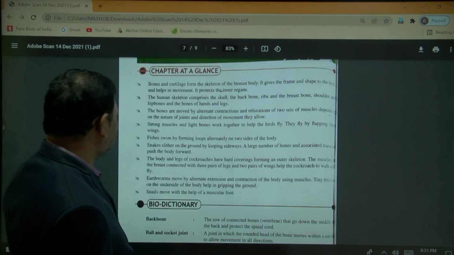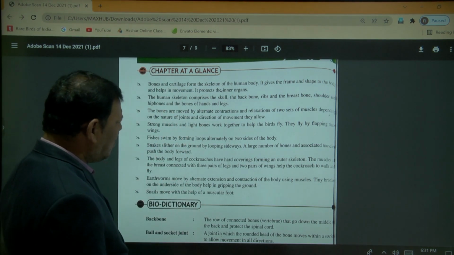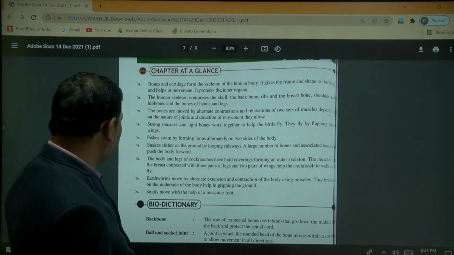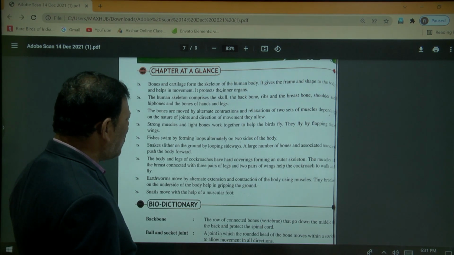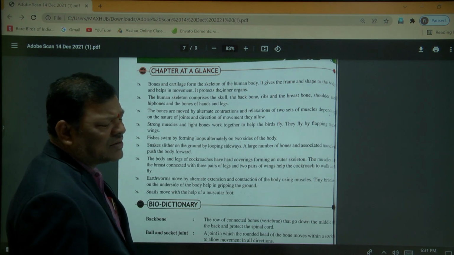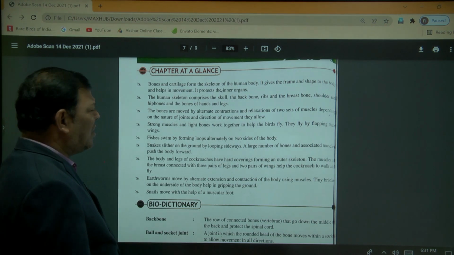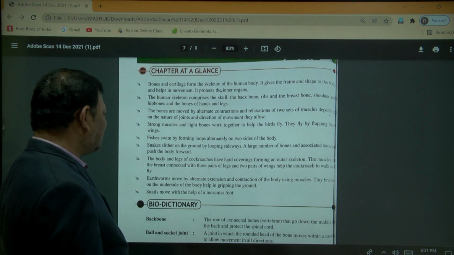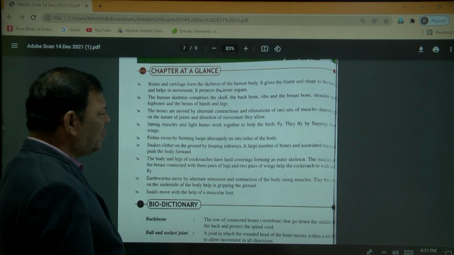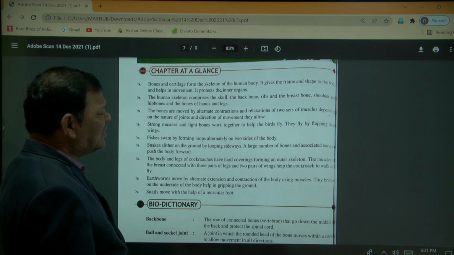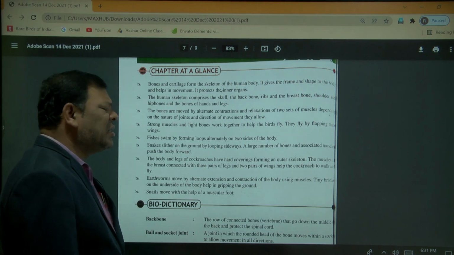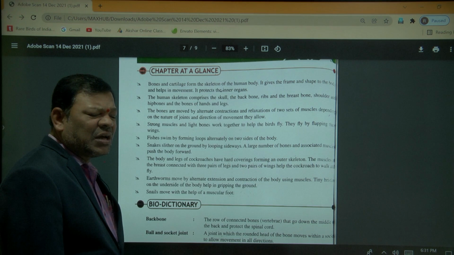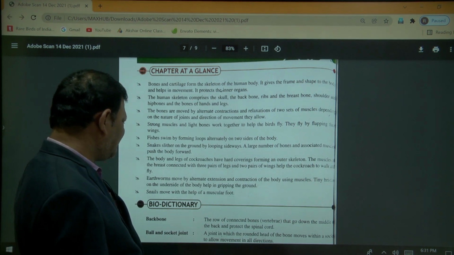Next, in the cockroaches you can see that the body and legs have a hard covering forming an outer skeleton, known as the cuticle. The muscles of the breast are connected with the three pairs of legs and two pairs of wings, which help the cockroach walk and fly. Both characters we can see in cockroaches.